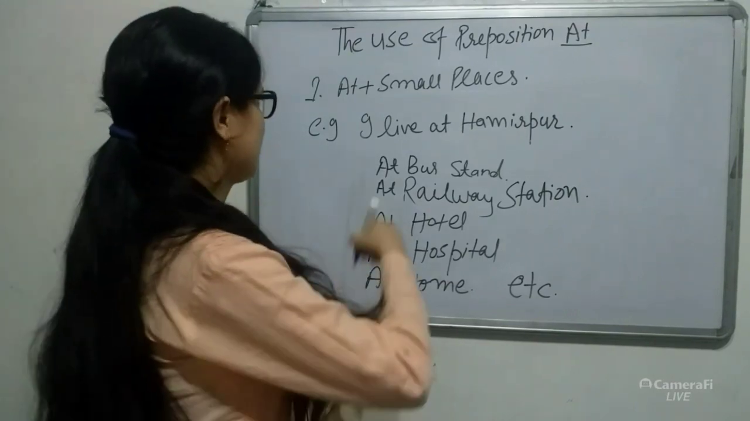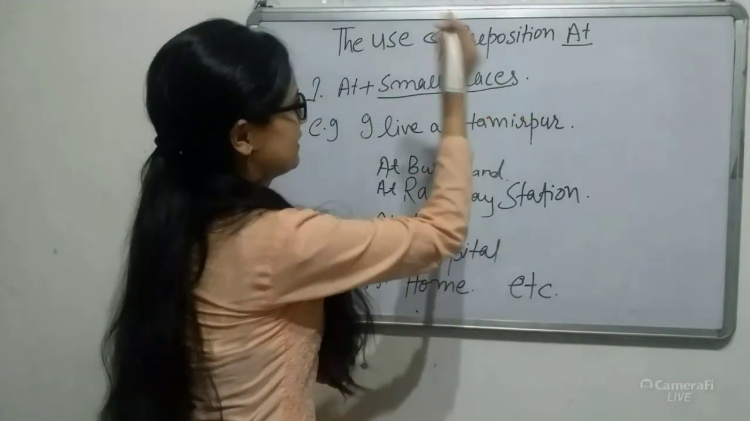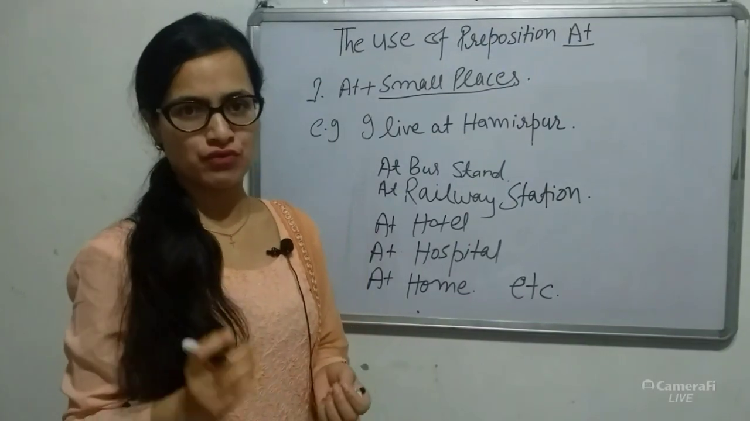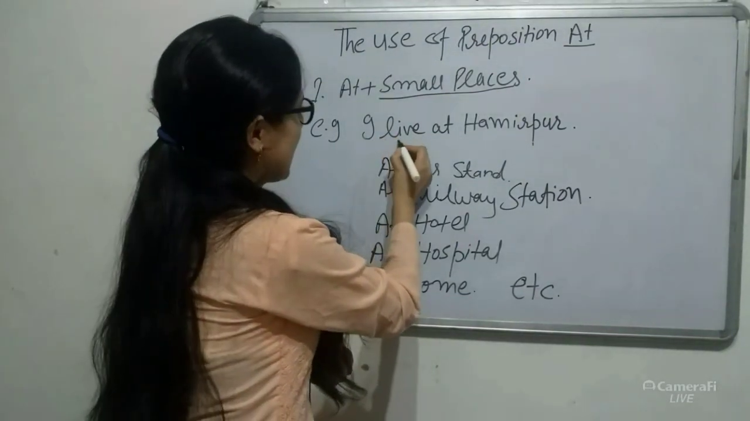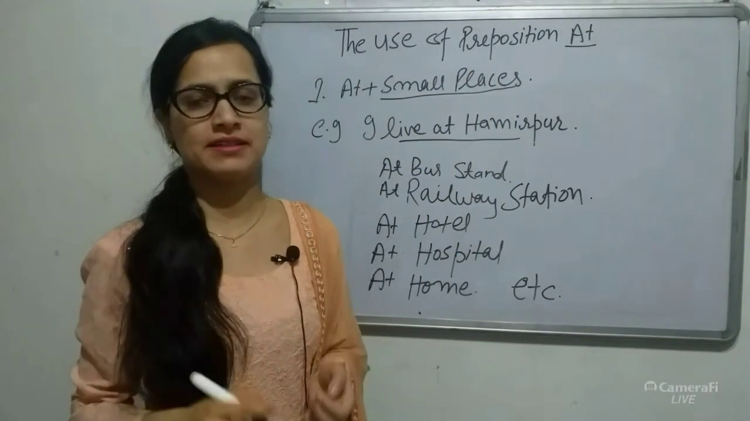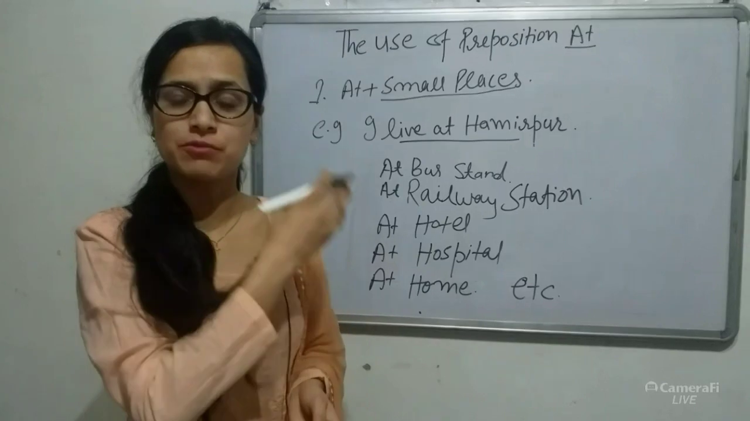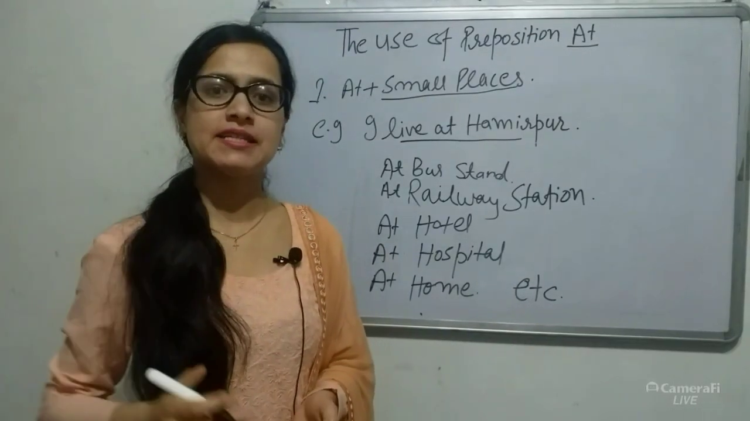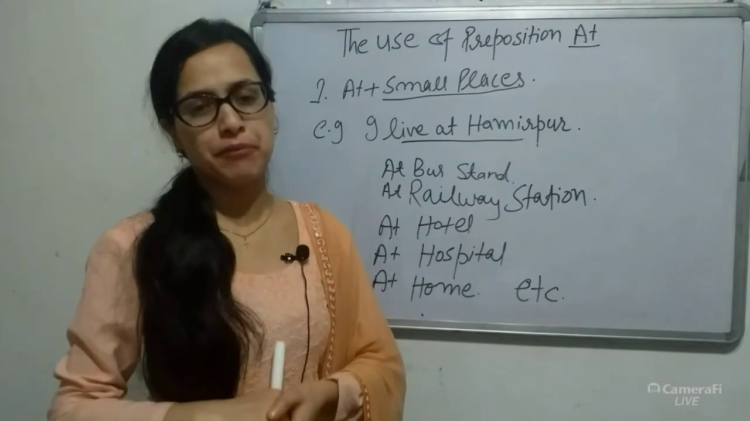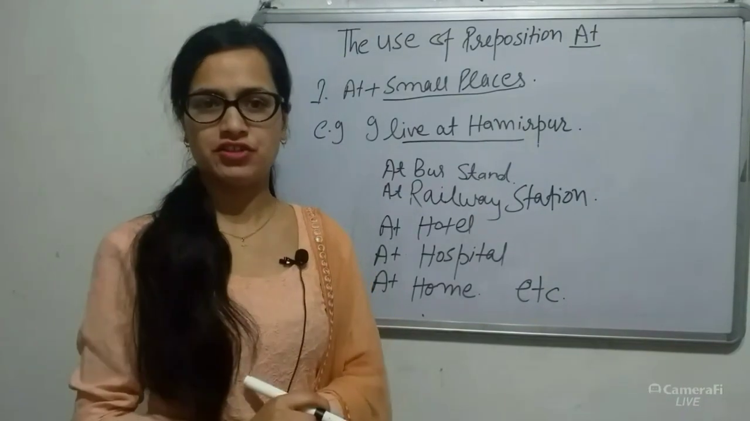Number 1, at plus small places. So we use "at" with small places. For example, I live at Hamirpur. Hamirpur is a small place. If we want to relate this small place to big places, then we can say that I live at Hamirpur in Himachal Pradesh.